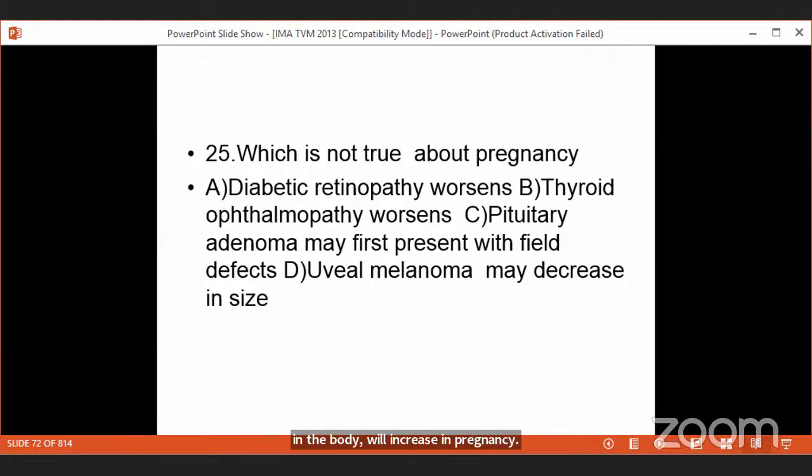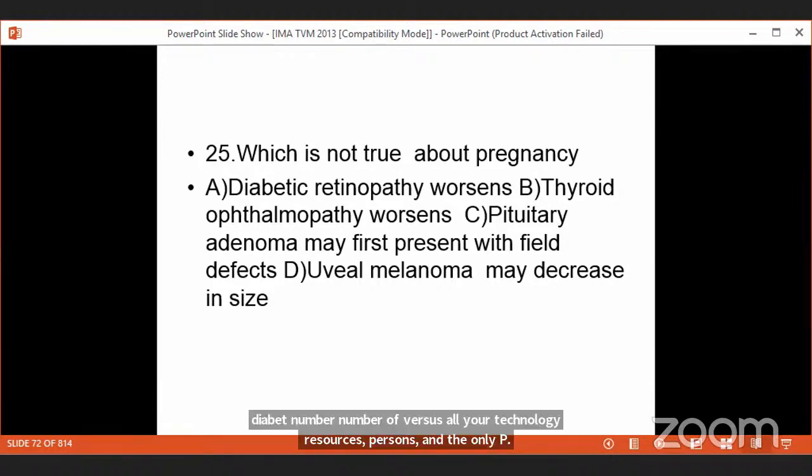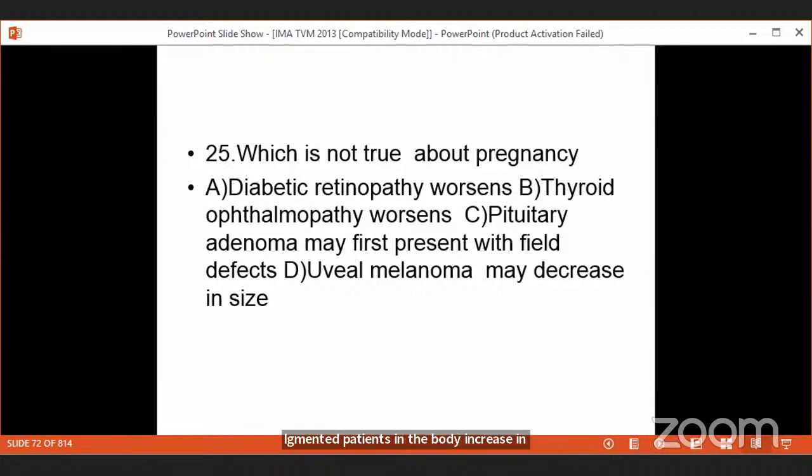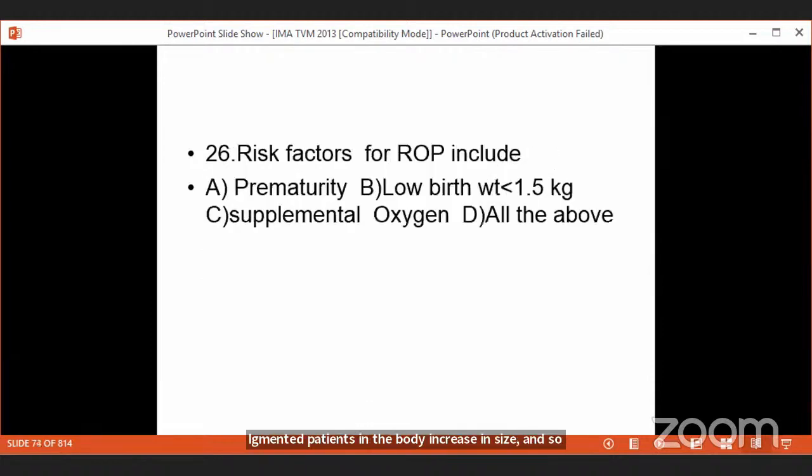So the answer to this is D. It doesn't decrease, but it increases in size. Diabetic retinopathy worsens, thyroid ophthalmopathy worsens, all the endocrinologic disorders worsen, and all the pigmented lesions in the body increase in size. So the uveal melanoma may increase in size. That is the answer to this question.